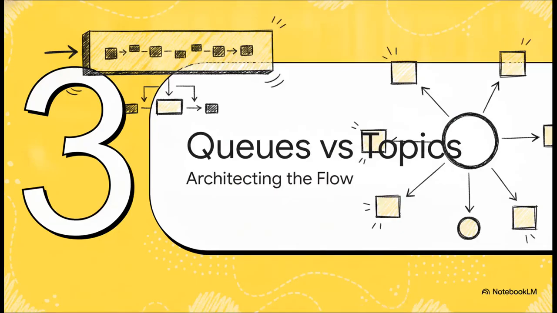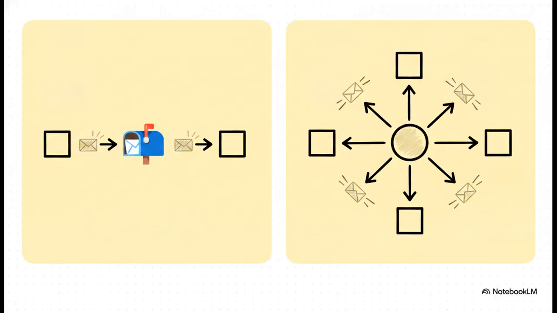Moving right along to section 3, queues versus topics, architecting the flow. And this brilliantly illustrates the core architectural decision you're going to make when setting up your message flows. Now, looking at queues on the left, you have a point-to-point one-to-one delivery mechanism. It is exactly like a personal PO box. The sender drops a message in and a single receiver pulls it out. It's strictly organized, usually operating on a first-in, first-out basis. This ensures that every single message is processed exactly once by one consumer.